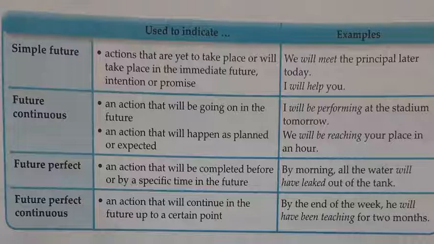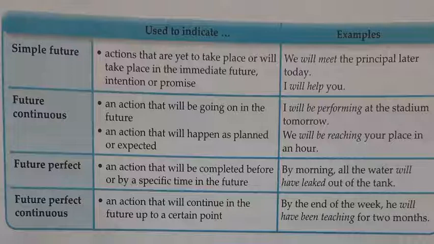Then future continuous tense, an action that will be going on in future. Suppose some action will be going on in future, for that we use future continuous tense. I will be performing at the stadium tomorrow. Will be performing. Will, shall plus be plus an ing form of verb, that is future continuous.